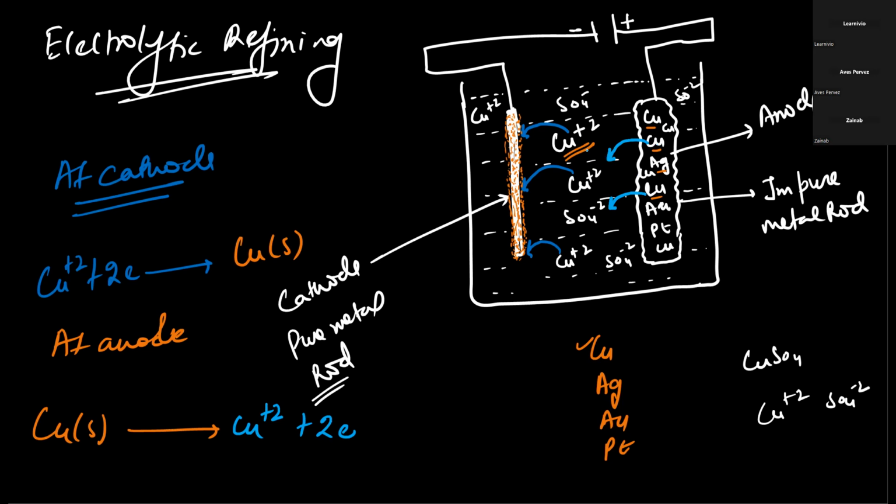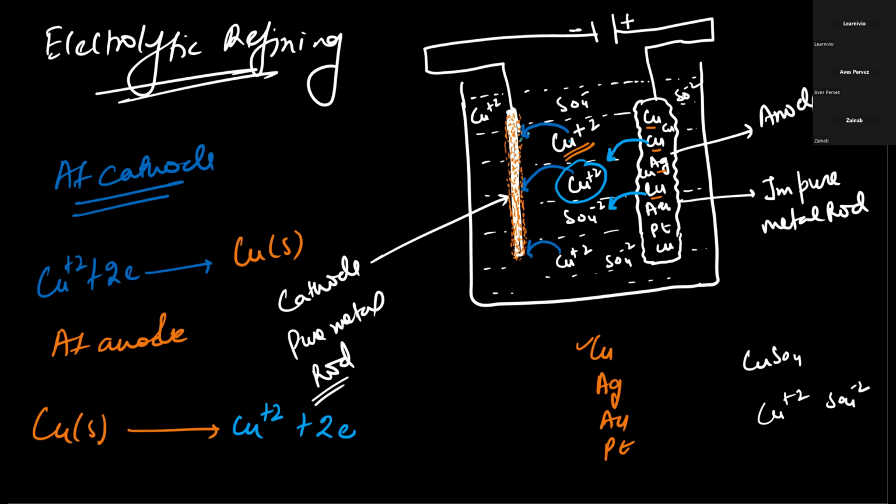In order to maintain the electrical neutrality of the solution, an equal amount of copper atoms from this impure rod are losing their electrons and converting into copper ions, and this process continues.